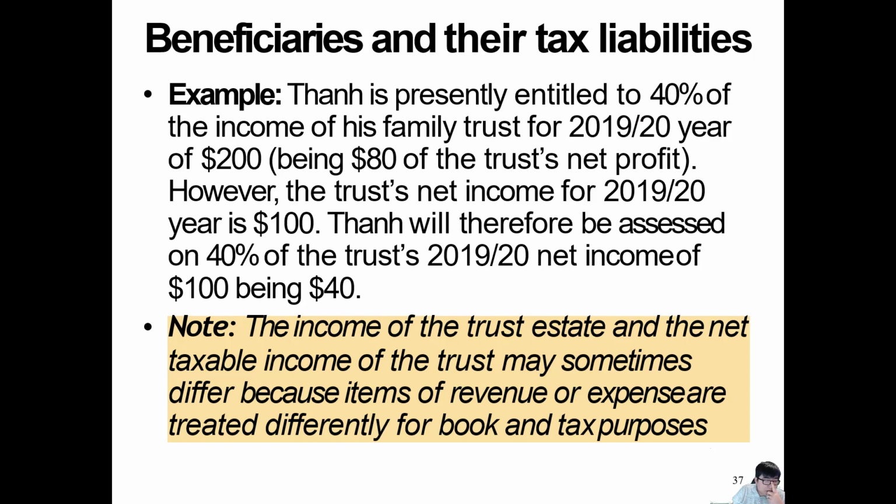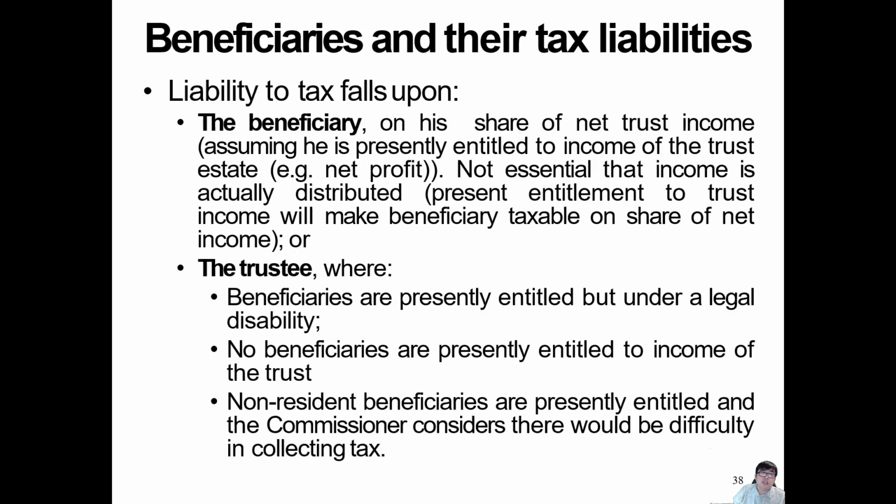So this is an example here. The beneficiary is principally entitled to 40% of the income of the family trust for 1920, of $200. The trust net profit is $80. However, the trust income for 1920 is $100, and therefore the beneficiary will be assessed for 40% of the 1920 income, for $140. So this example shows the income of the trust estate and net assessable income. Again, I'm not worried so much about this. This is the difference, the reason I want to mention here.